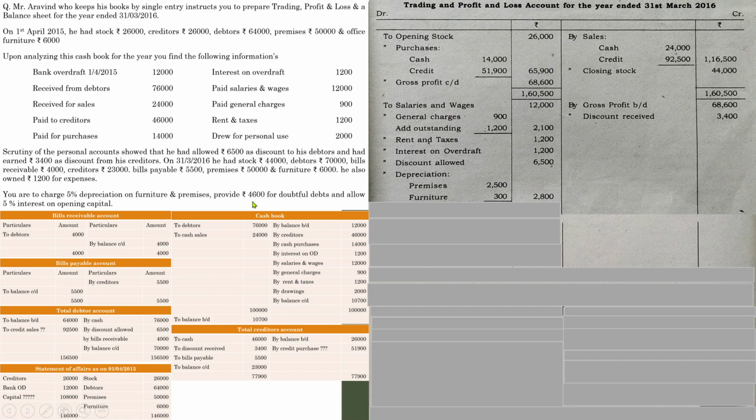Next, there is a provision for doubtful debts. So it is another provision. Whenever a provision is created, it is taken out of profit. So it is just like a sort of expense. So provision for doubtful debts 4,600.